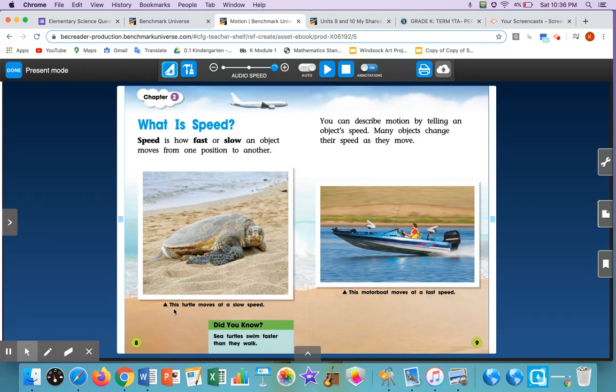And I can read the caption and it says, "This turtle moves at a slow speed. This motorboat moves at a fast speed." And I can tell by the way that the water's moving, his hair is moving, and it looks even a little blurry back there because he's moving so fast. So this talked about speed and how there's fast speed and slow speed.